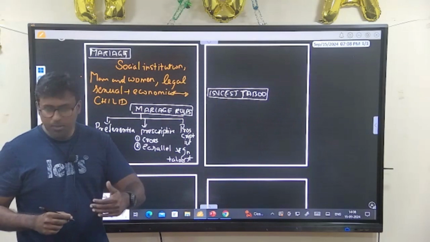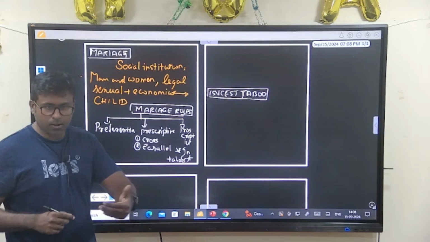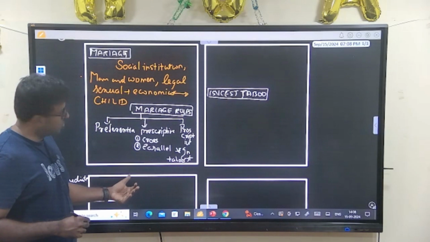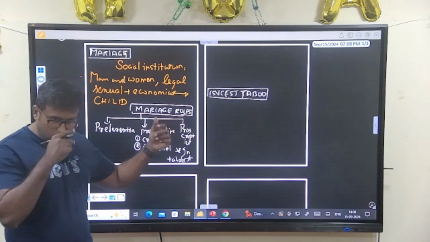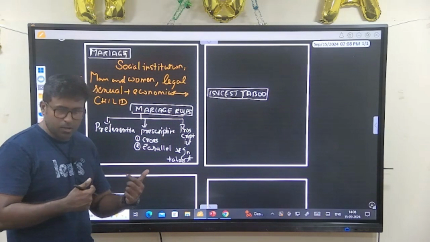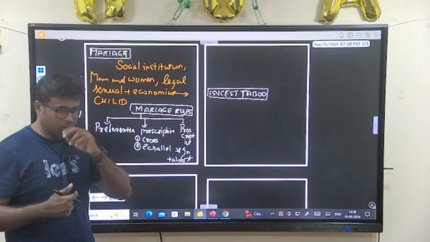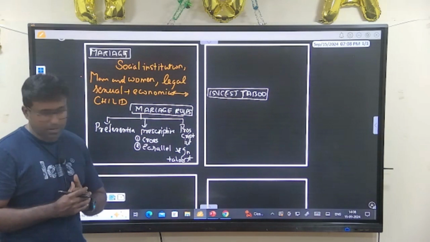One thing you should start trying to incorporate: for example, here Levi-Strauss, it is resulting in organic solidarity. Incest taboo, this regulation, how is it enabling social solidarity?